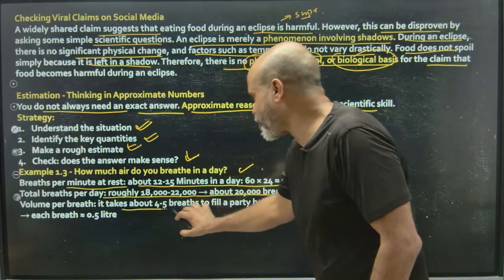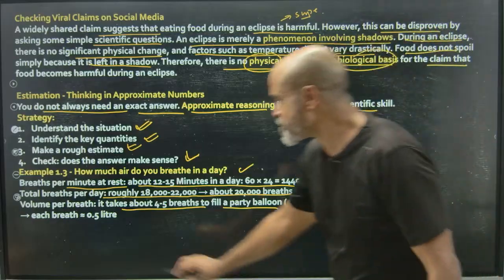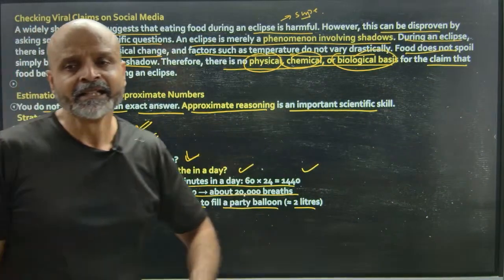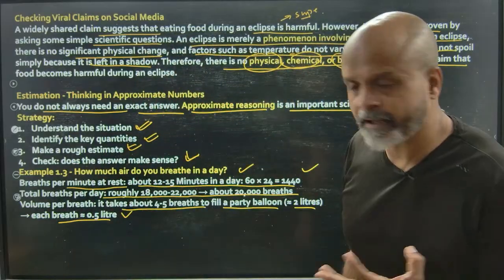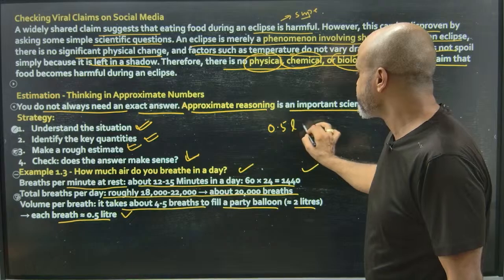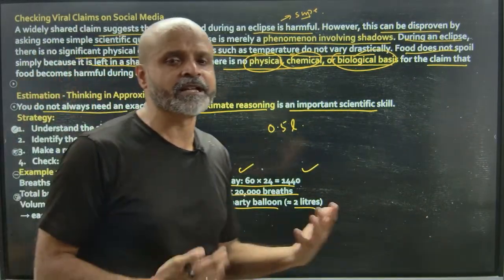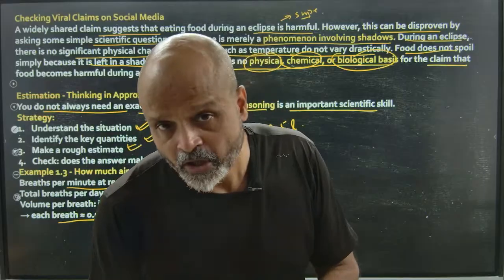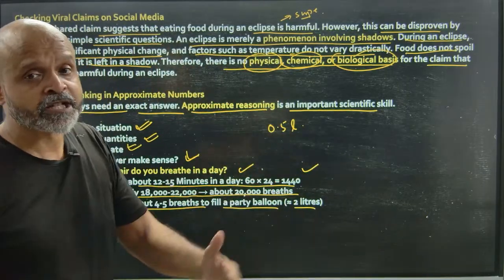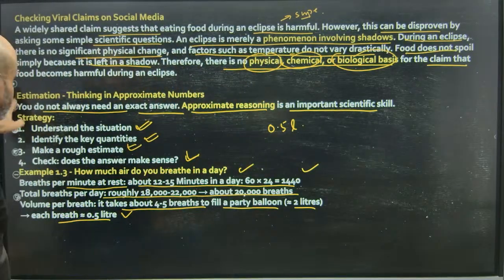Volume per breath: it takes about 4 to 5 breaths to fill a party balloon, that is 2 liters. So each breath is equal to 0.5 liters. That's how mathematically we will calculate air consumption. We have calculated how much air we are taking in per breath, that is 0.5 liters. So we see how mathematics as an equation is used in certain calculations of biology. This is basically biology: how much air are we breathing, how much is the intake of air? So this is applying mathematics to biology.